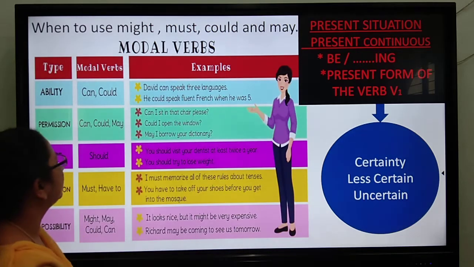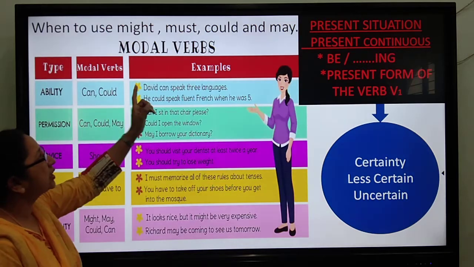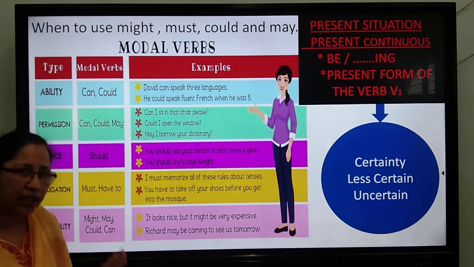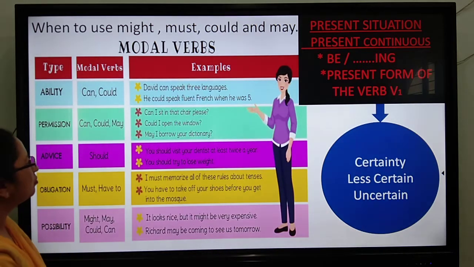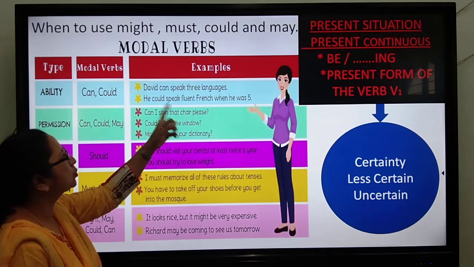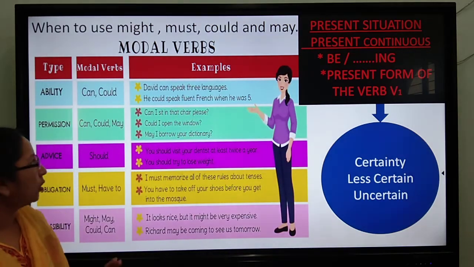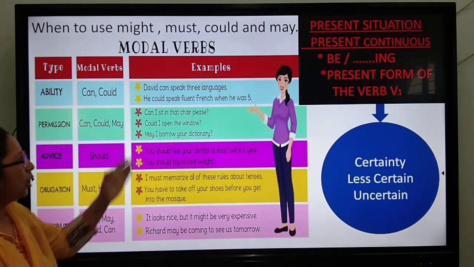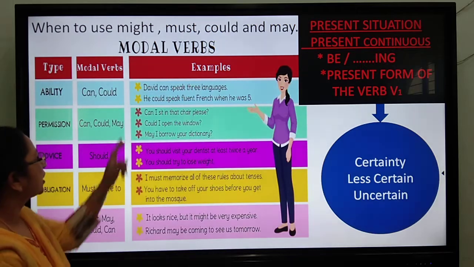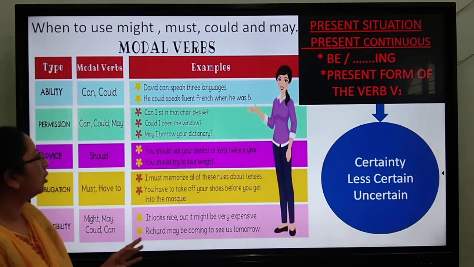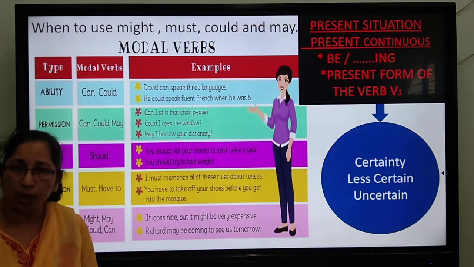Now let us understand from the sentences that we have here. David can speak, that means he can speak now and he will continue to speak these languages. In the same way, we have he could speak fluent French when he was 5, but he can still speak. Alright? Now, permission. Now, we are asking someone for permission for now or future. Can I sit here now? Or could I open the window now? May I borrow your dictionary now?